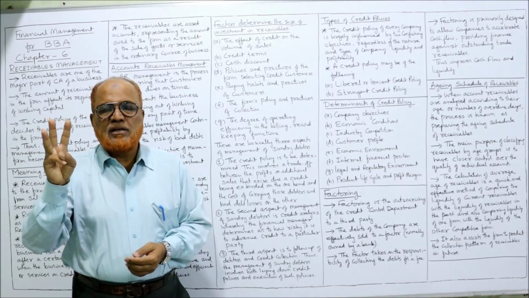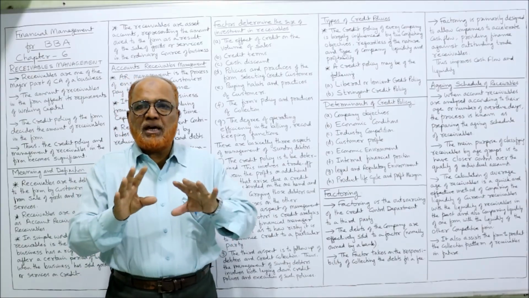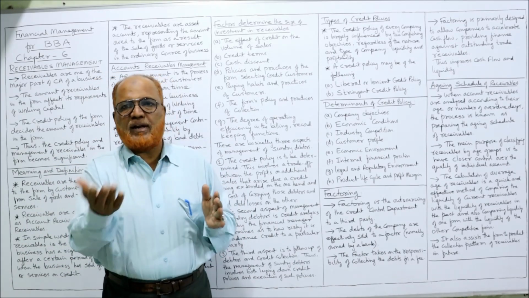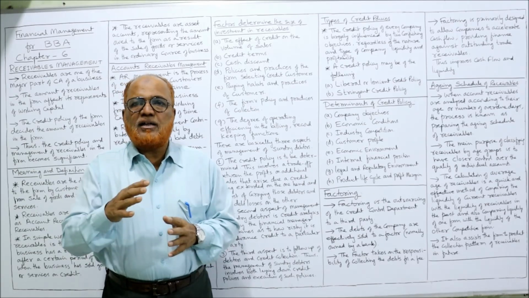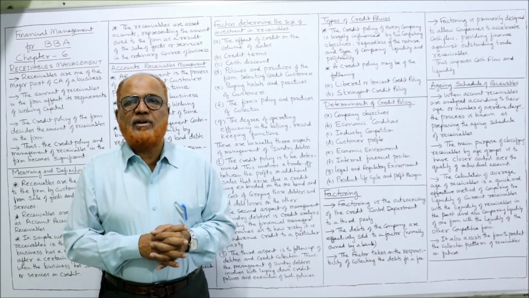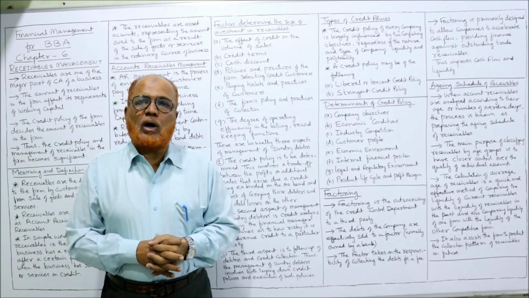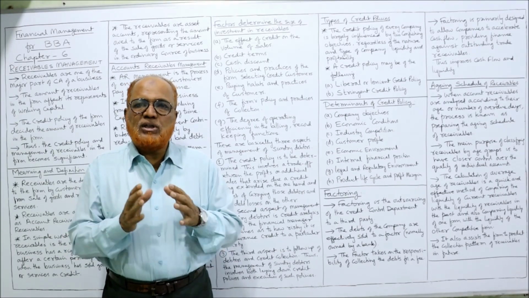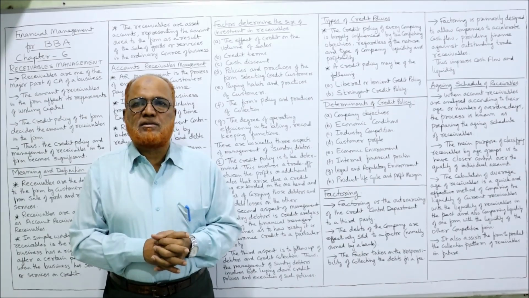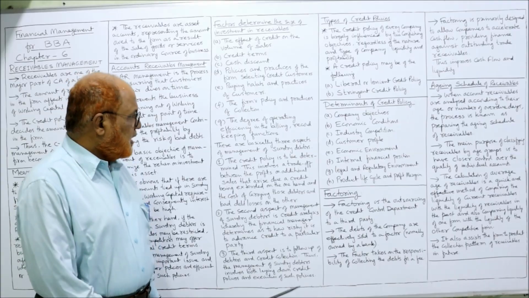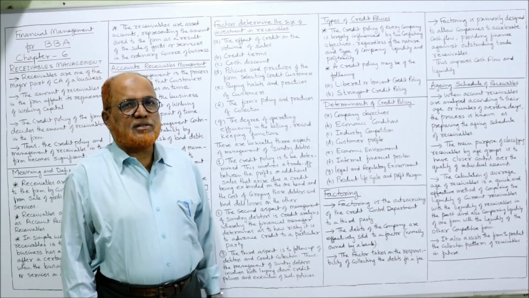So three aspects. The first aspect is making a credit policy by making a trade-off between benefit and cost. Secondly, credit analysis of individual customers. And thirdly, follow-up procedure. So these are the three aspects in managing the receivables. Now, types of credit policies.